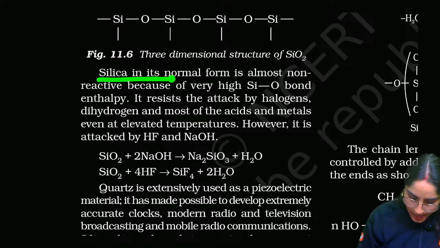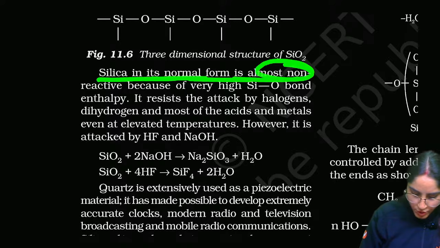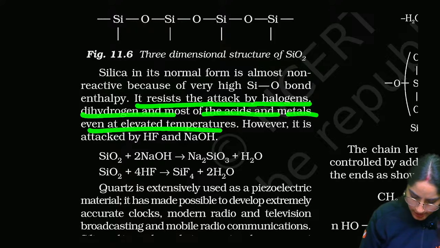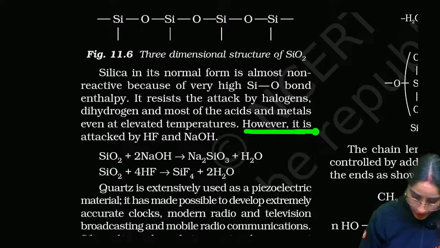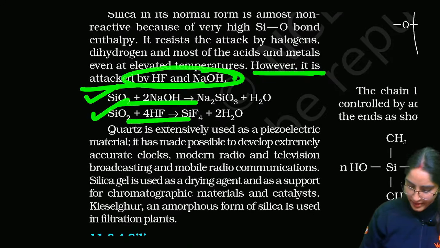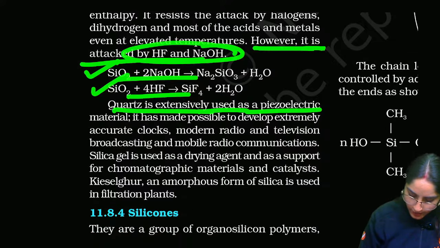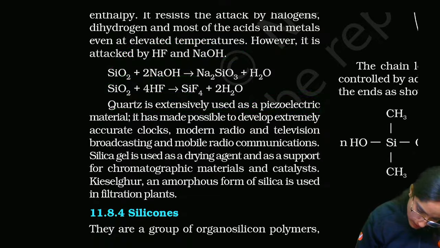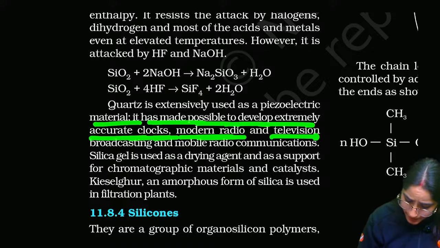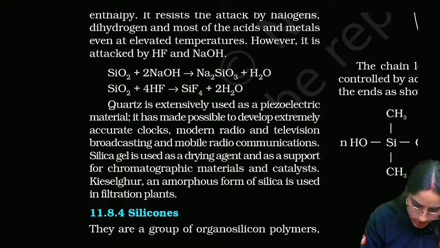Silica in its normal form is almost non-reactive. It resists the attack of halogens and all these, even at elevated temperatures. However, it is attacked by HF and NaOH. Quartz is extensively used as piezoelectric material. It has made it possible to develop extremely accurate clocks, modern radios, and television. So this is important, that quartz is used as a piezoelectric material, right?